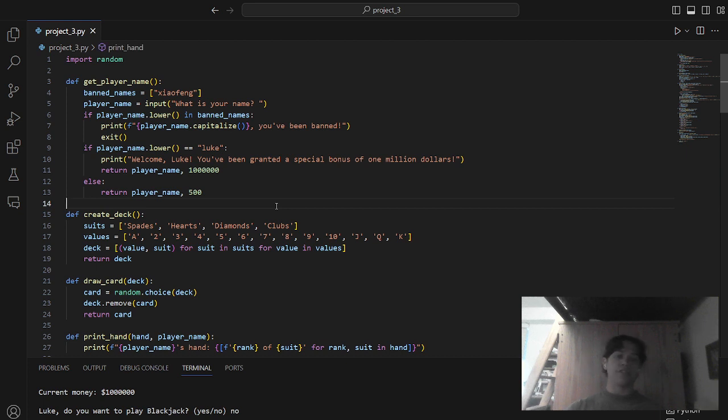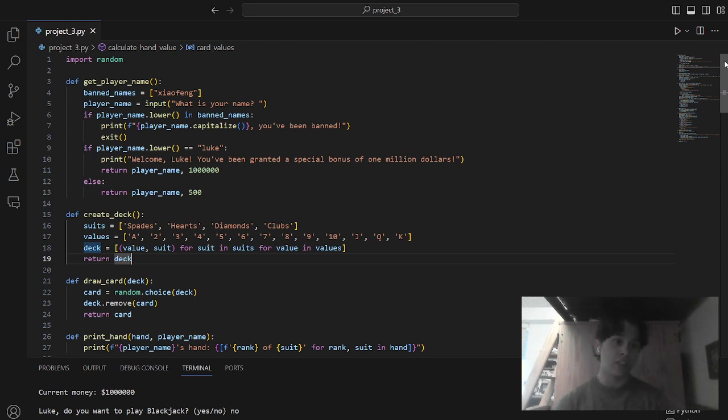Much more modularized. If I want to update this or take something out, it's much easier to go into an individual function and adjust that than having to go into one giant function, having to search for where we take the player's name or where we create the deck. Much easier to look at, much more organized. That's why I broke it down.